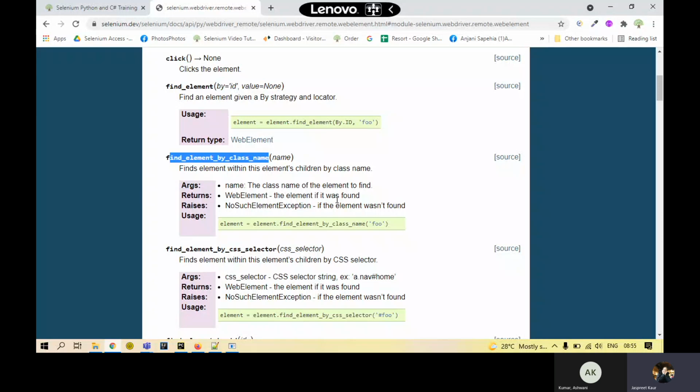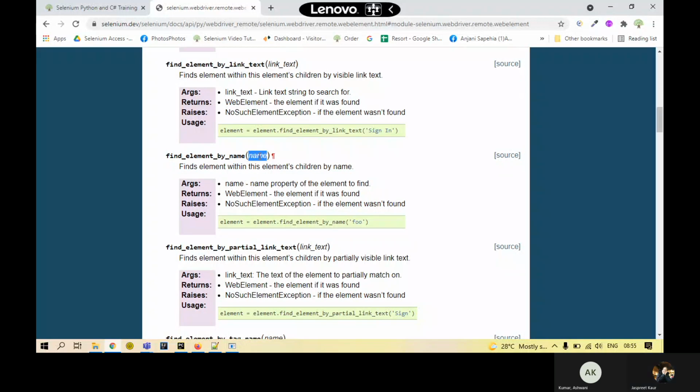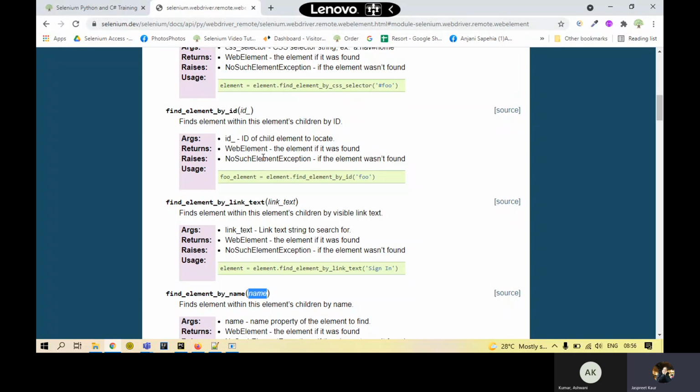Right now I have find element by ID. What will this function expect? The ID name to be given, right? Then I have find element by name, so I will give the name over here. So let's use this and see whether we are able to find the element on the page and use it or not. Over here, this was the text box. It has ID as user contact number and name as contact.